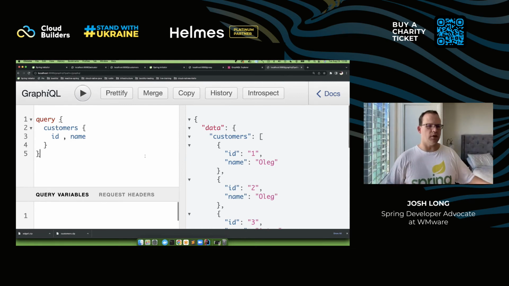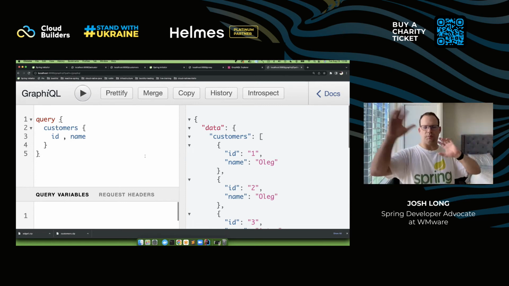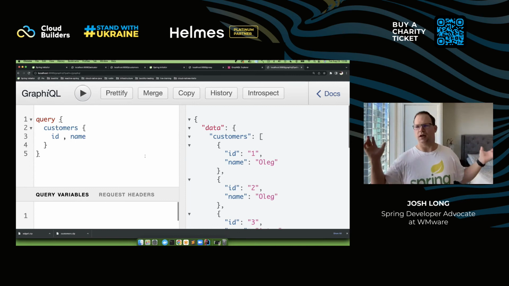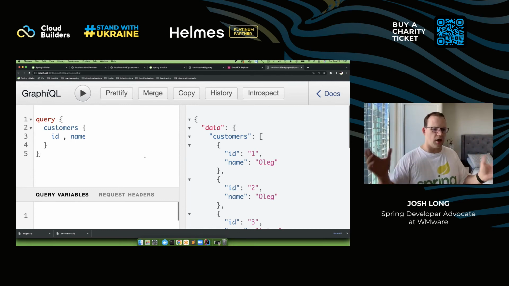And same thing for when you want to change things on a server. My goodness, how many different ways are there to do this, right? You send a POST, but then you get an HTTP 200 back, or maybe you send a POST and it's asynchronous. You get like a 201 and you get a location header. I mean, do you use a PUT or a POST? You don't know. Do you use OPTIONS? When do you use that? All these kind of things make REST more elegant, but also more complicated. And very few people can agree on exactly how to get it right. Do you use hypermedia or not? I mean, we don't know.